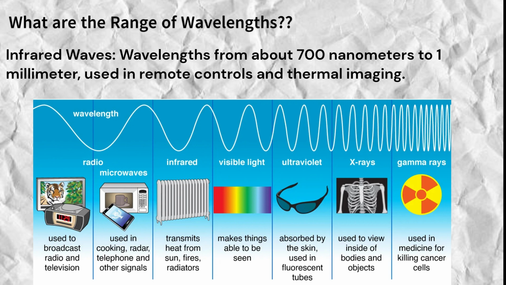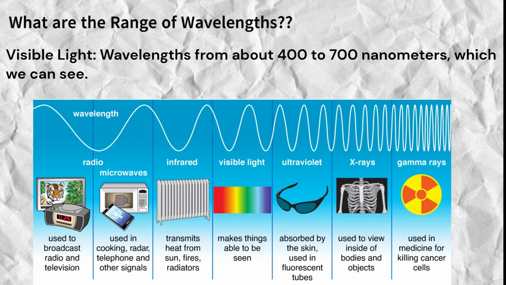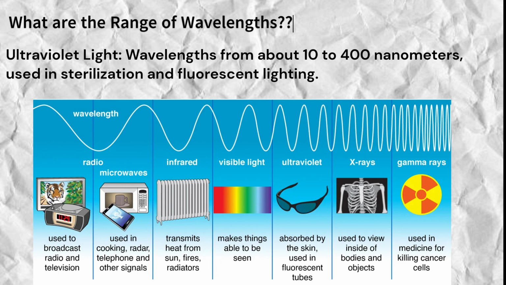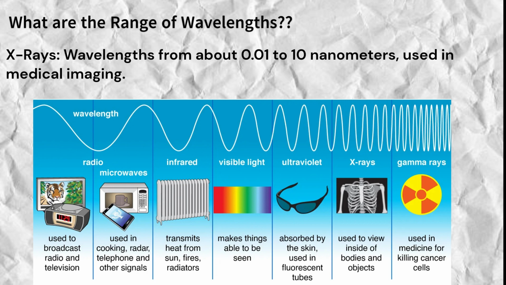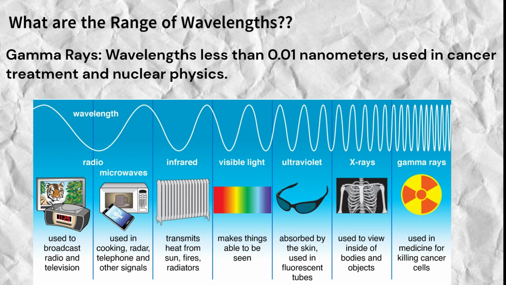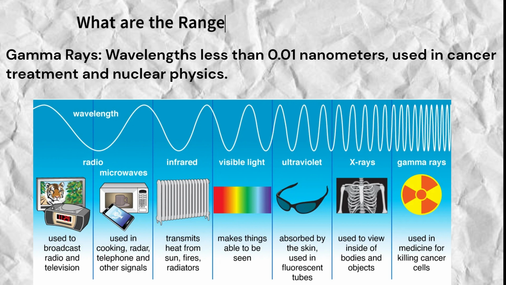Infrared waves, wavelengths from about 700 nanometers to 1 millimeter, used in remote controls and thermal imaging. Visible light, wavelengths from about 400 to 700 nanometers, which we can see. Ultraviolet light, wavelengths from about 10 to 400 nanometers, used in sterilization and fluorescent lighting. X-rays, wavelengths from about 0.01 to 10 nanometers, used in medical imaging. Gamma rays, wavelengths less than 0.01 nanometers, used in cancer treatment and nuclear physics.